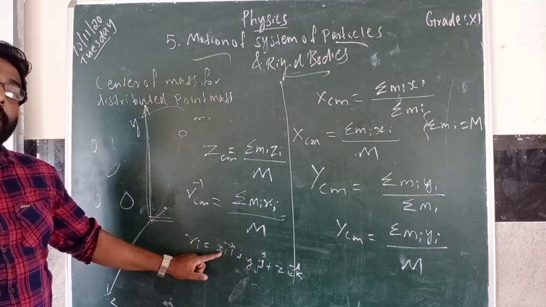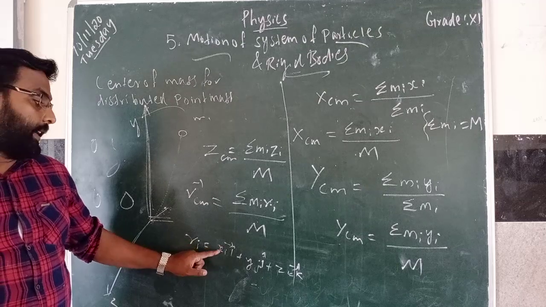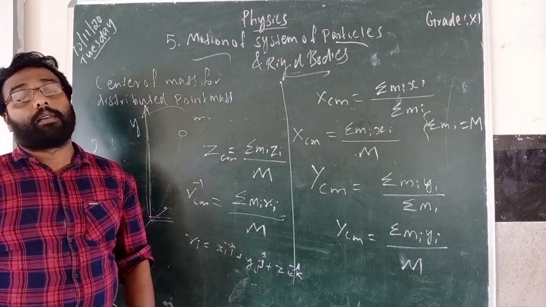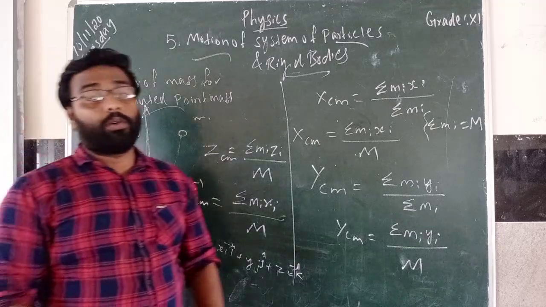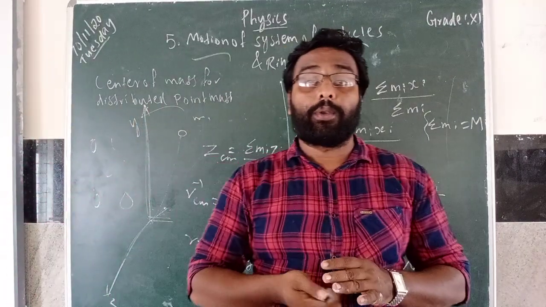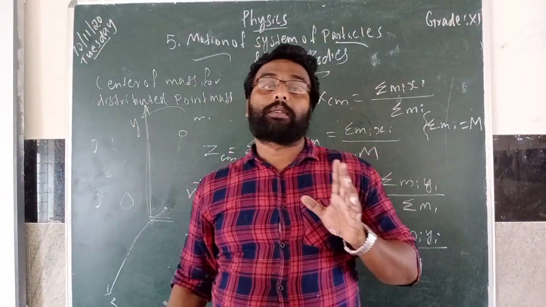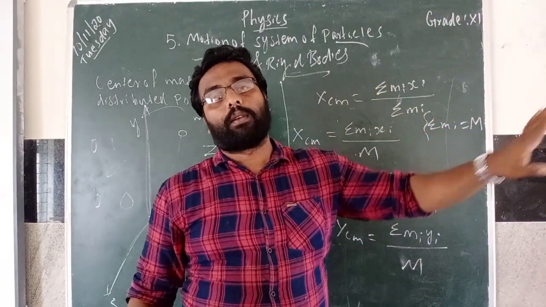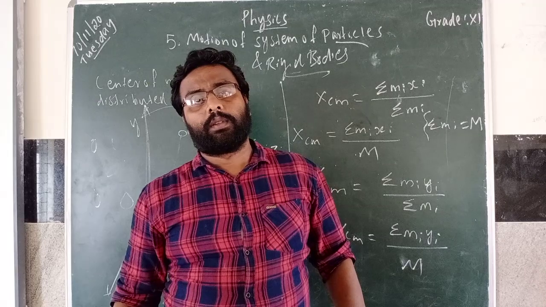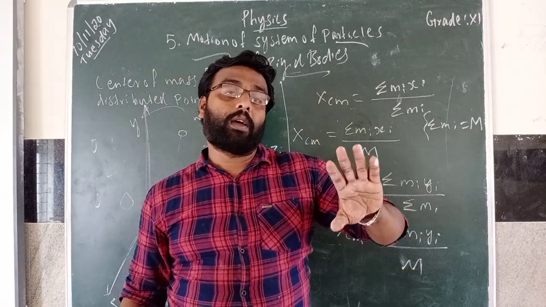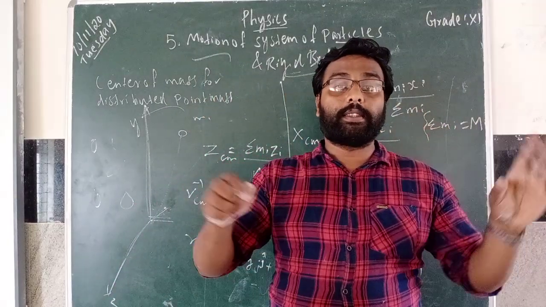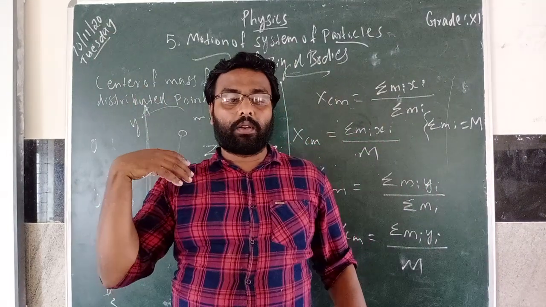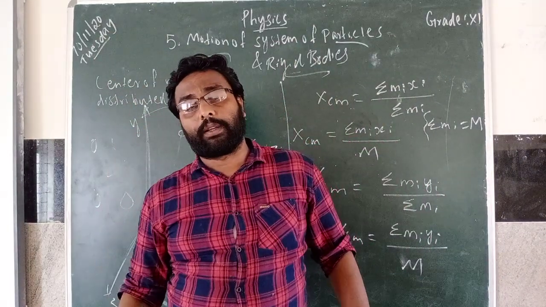So you see this Ri means the particle position in the x-axis, the y-axis and the z-axis. So in this manner you can find the center of mass of masses distributed in the coordinate system. Assume some particles are distributed somewhere and you want to find the center of mass for that object.